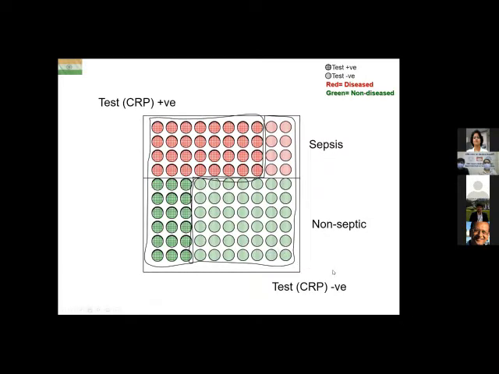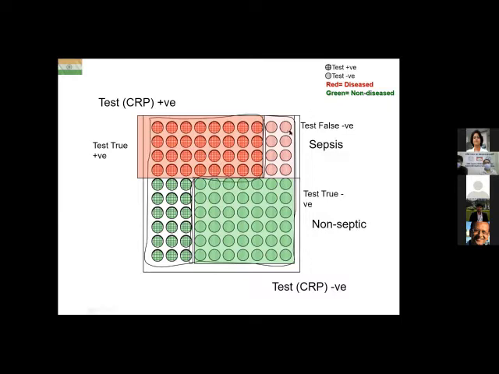Okay. Now, this group, the top left, are the test true positives. That means that test has truly come positive. They were supposed to be positive. That means they were septic and it has turned out to be positive, CRP positive. So test true positives. On the bottom right, you have the test true negatives. So the CRP was not supposed to be positive. It is supposed to be negative in them because they were non-septic and it was indeed negative. So test true negatives. The other two boxes are the problematic ones.